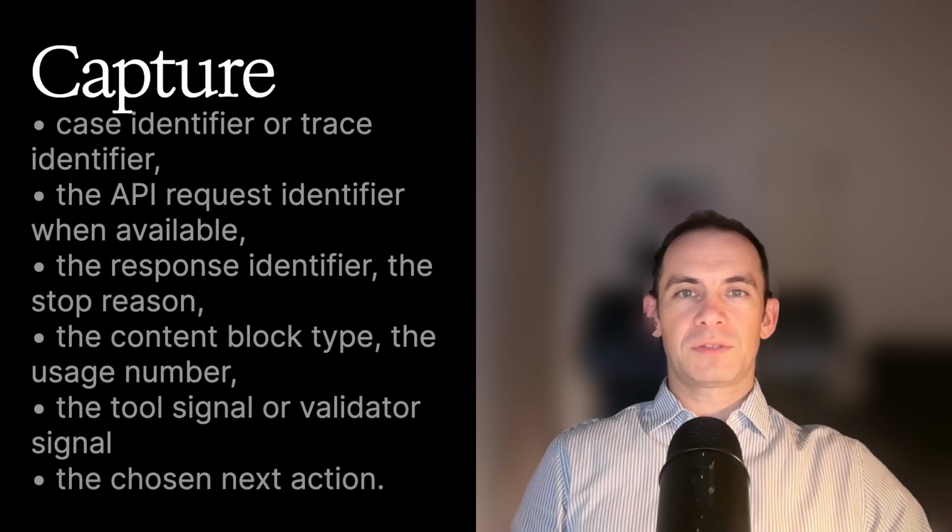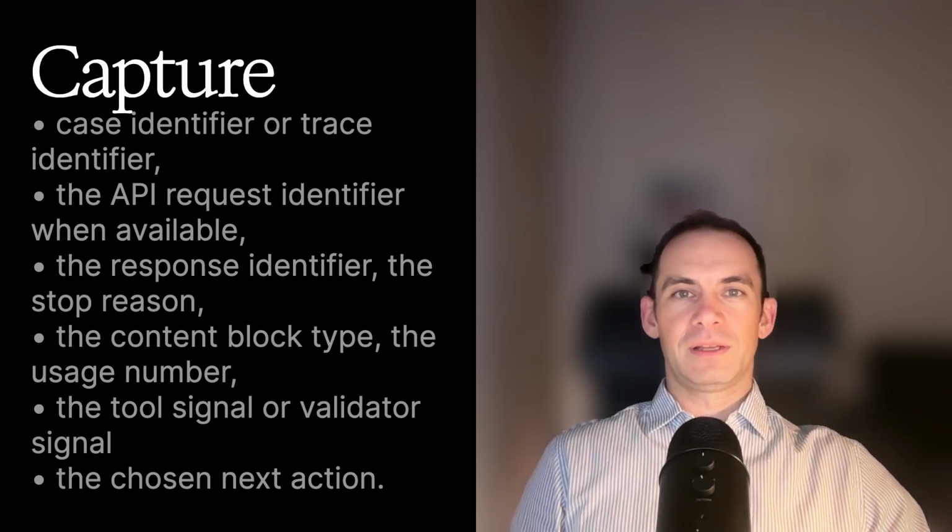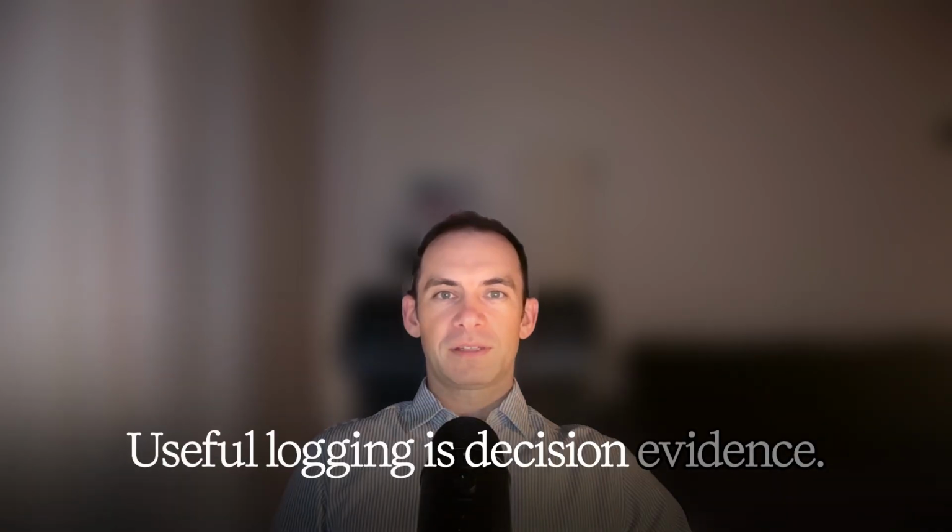For this layer, you need to capture the case identifier or trace identifier, the API request identifier when available, the response identifier, the stop reason, the content block type, the usage numbers, the tool signal or validator signal, and the chosen next action. That is enough to answer what happened, what branch ran, what layer owns the result, and what the system should do next. Useful logging is not maximum logging. Useful logging is decision evidence.